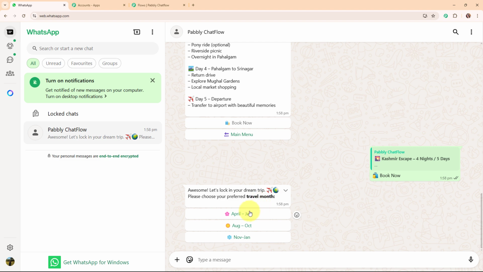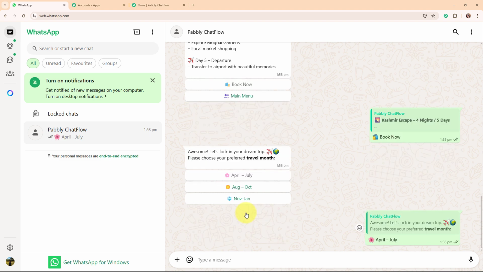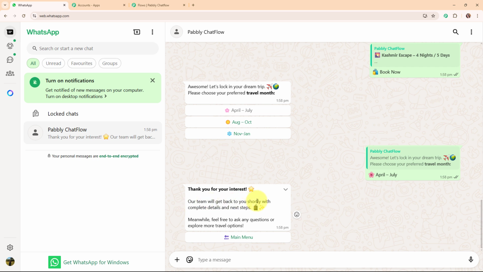Please choose your preferred travel month. So let's select the travel month. And it says, thank you for your interest. Our team will get back to you shortly with the complete details and next steps. Meanwhile, feel free to ask any questions or explore more travel options.